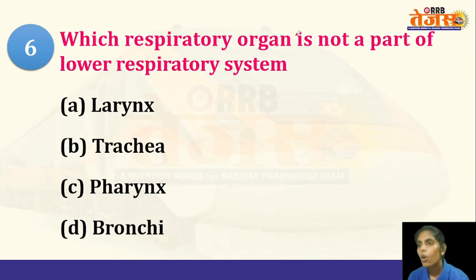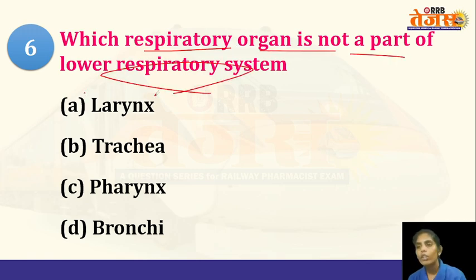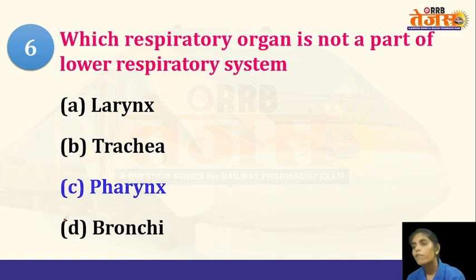Next question. Which respiratory organ is not a part of the lower respiratory system? Our respiratory system is divided into two: the upper respiratory tract and the lower respiratory tract. Among these options, which is not a part of the lower respiratory tract? The answer is pharynx.